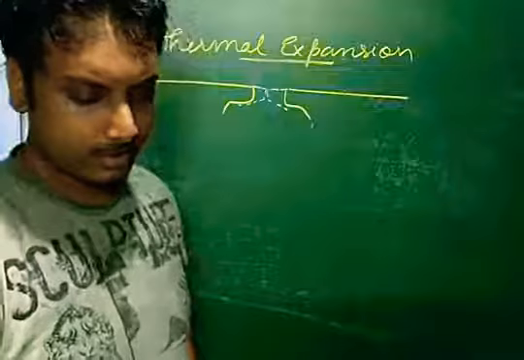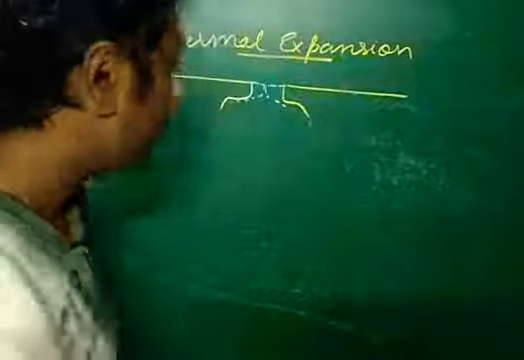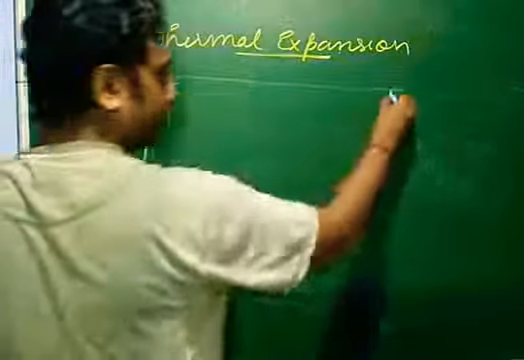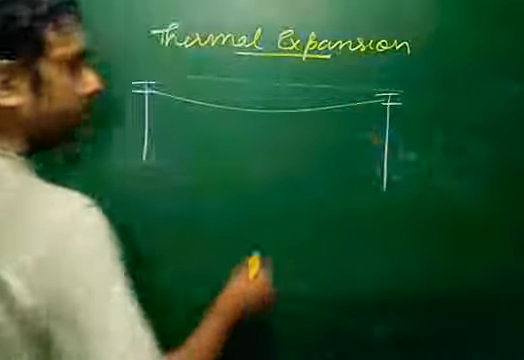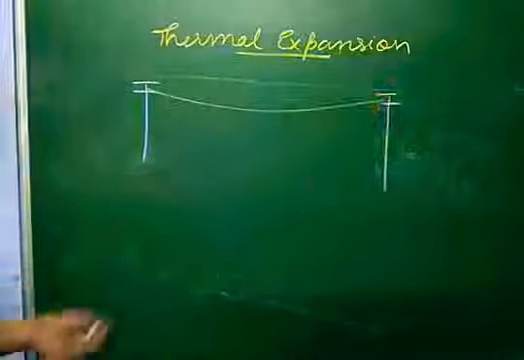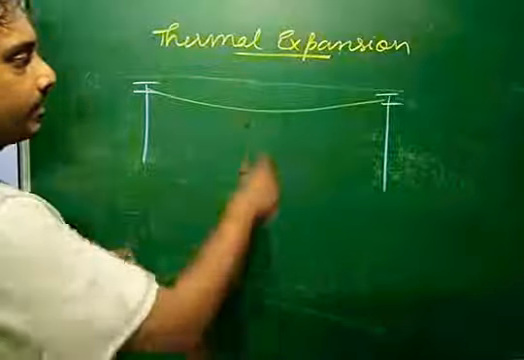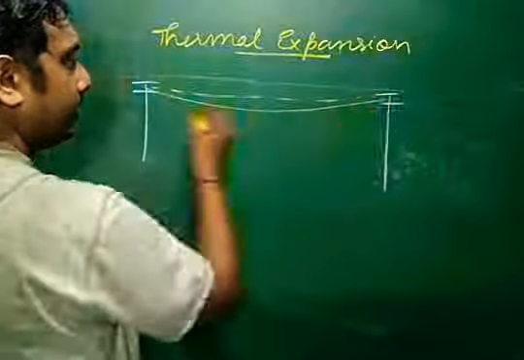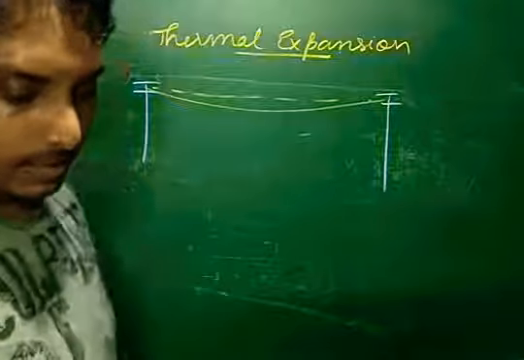Then the electric cables. Let me explain this to you. The electric cables in between two poles, suppose the electric poles are there like this. The cables are kept quite loosely. They are not tied tight like this. Why are they kept loose? Because in winter time they contract, so they become a little bit more tight at that time, and in summer time they become a little loose. So this is also an application of expansion.